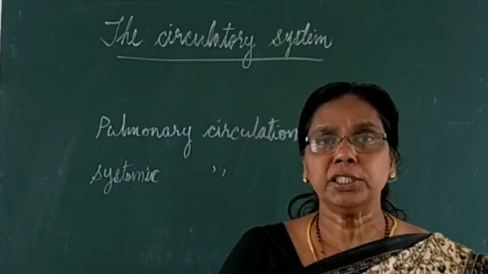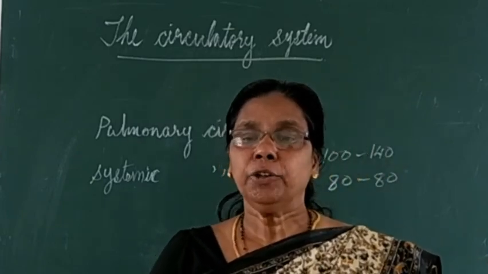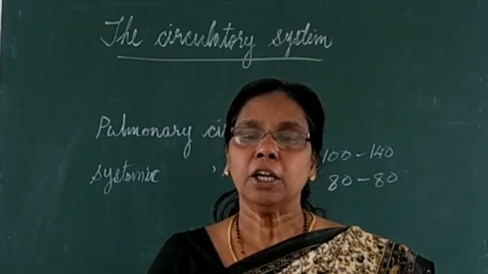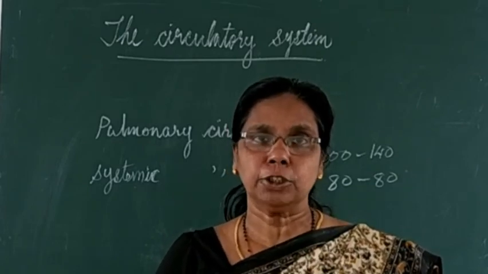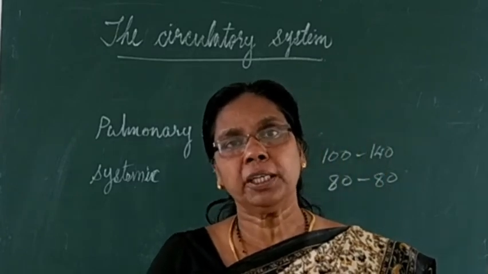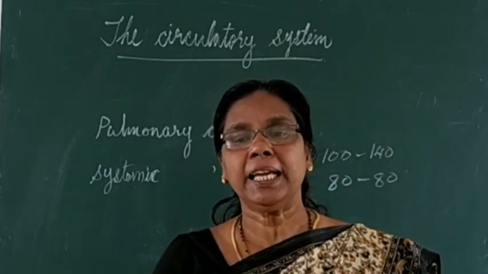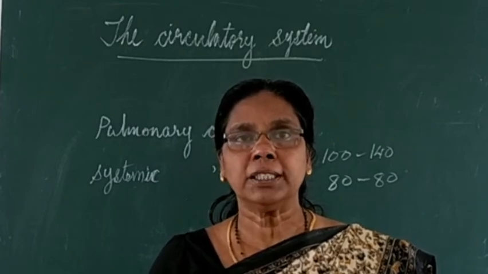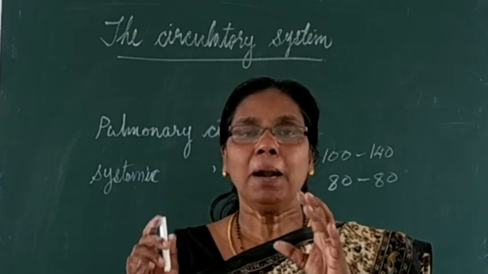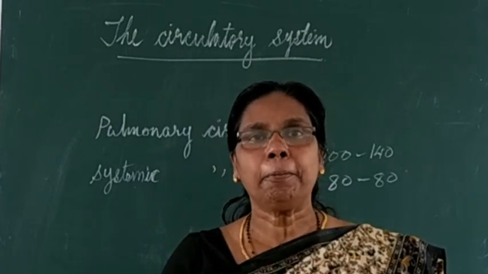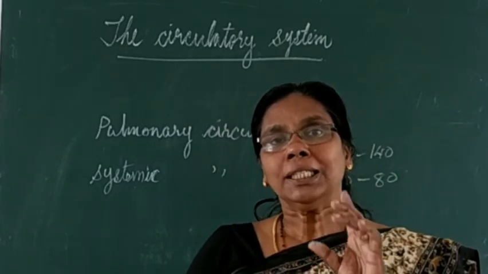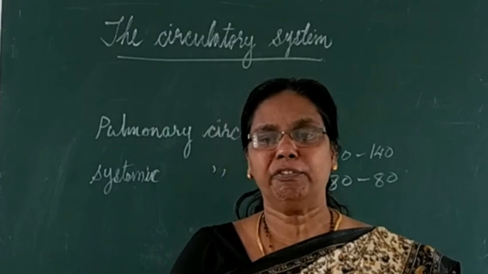Now, what are the functions of lymph? First, it supplies nutrition and oxygen to those parts where blood cannot reach. So the first function is nutritive: lymph supplies nutrition and oxygen to the parts where blood cannot reach. Only lymph can supply this oxygen and nutrition there, so it is nutritive in function.